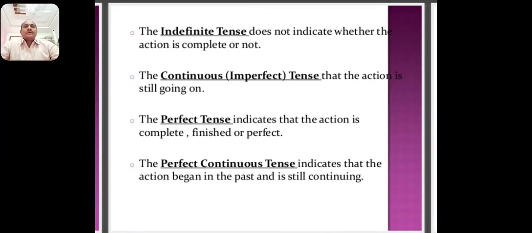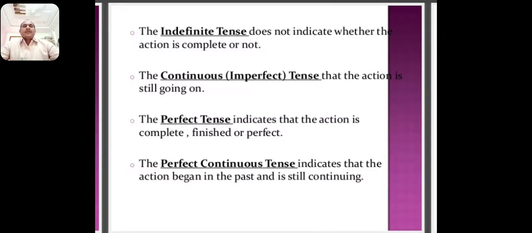Already I told you, the indefinite tense does not indicate whether the action is complete or not. The continuous or imperfect tense indicates that the action is still going on. The perfect tense indicates that the action is complete, finished, or perfect. The perfect continuous tense indicates that the action began in the past and is still continuing.